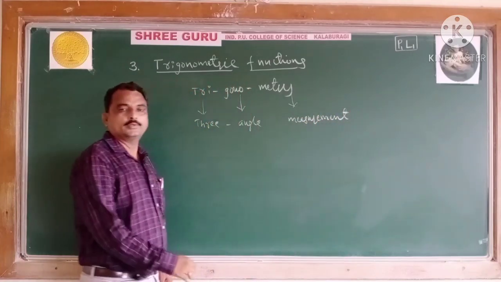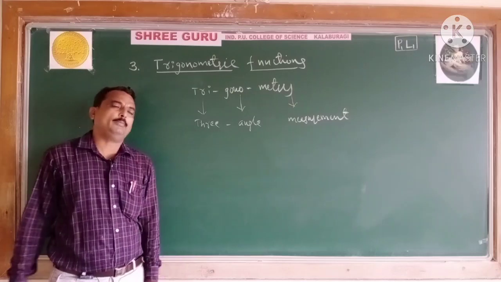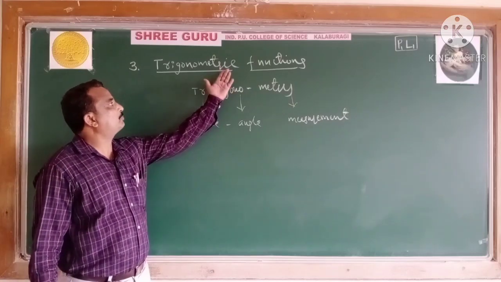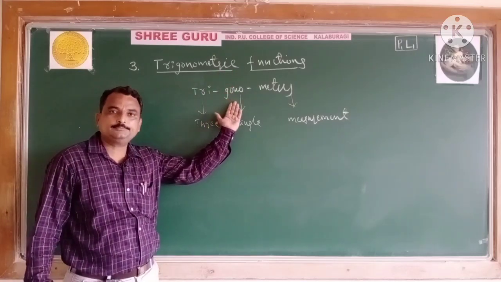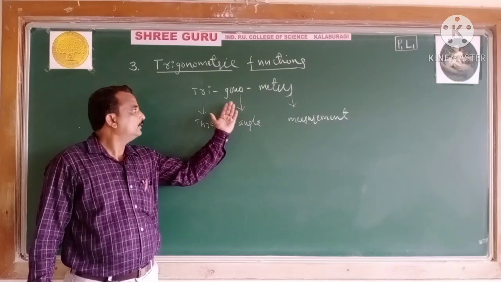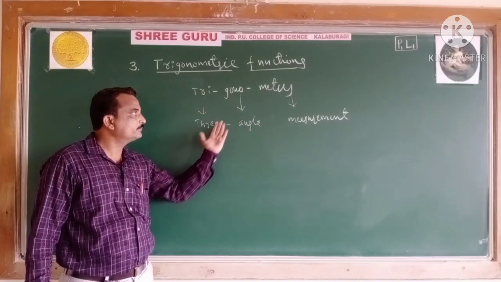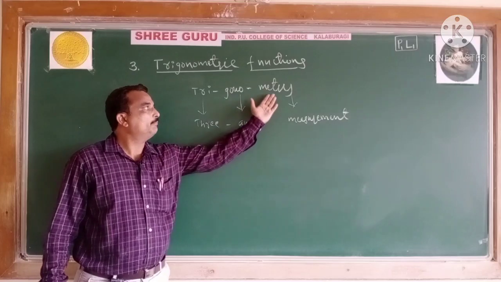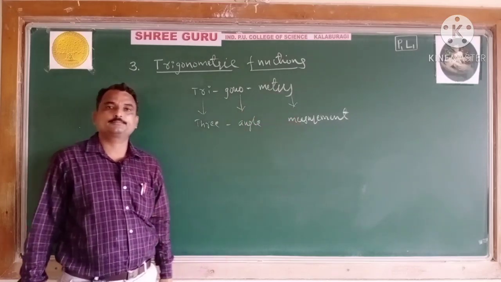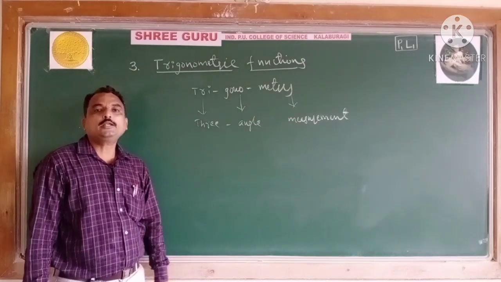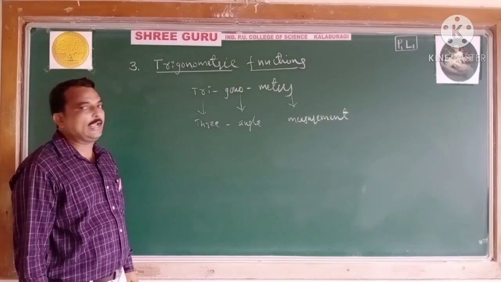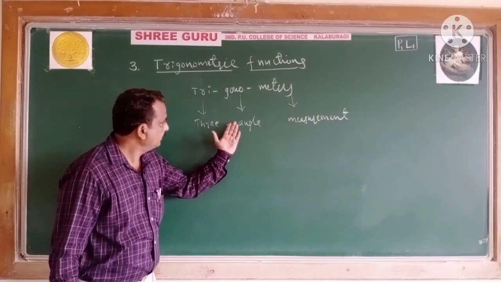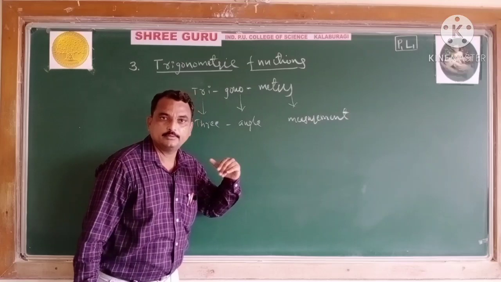Tri means 3, gno means angle, metry means measurement. Measurement of triangles. This means 3-angle measurement.